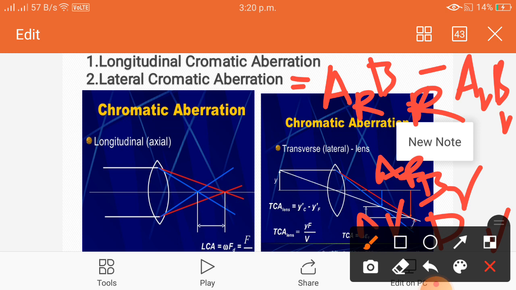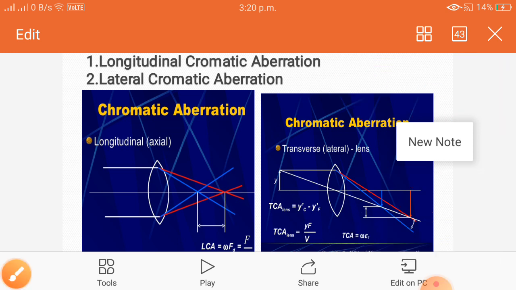This all depends upon the magnification. What is meant by magnification? The ratio between the size of the image and the size of the object is nothing but magnification. So lateral chromatic aberration is AR BR minus AV BV. This is the lateral chromatic aberration.